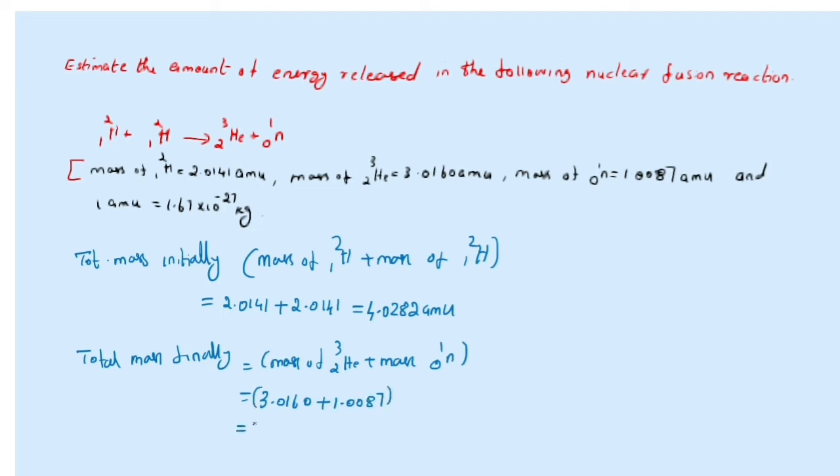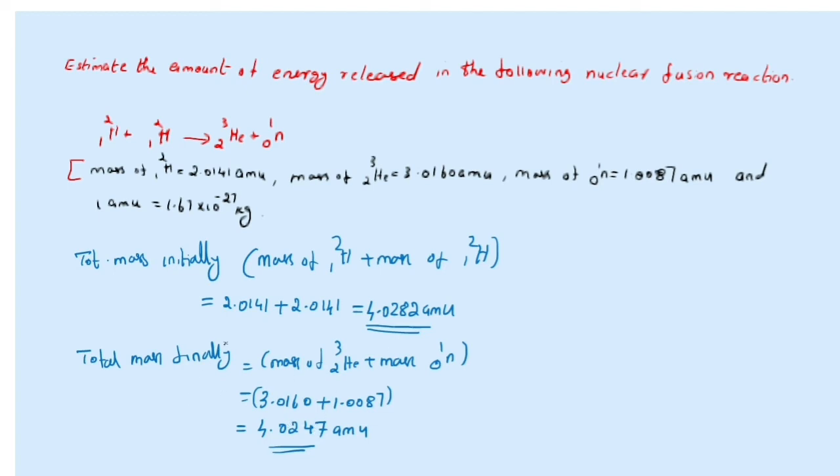That is equal to 4.0247 AMU. So the initial mass is 4.0282 AMU, and the final mass is 4.0247 AMU.